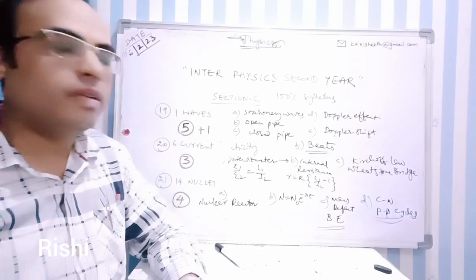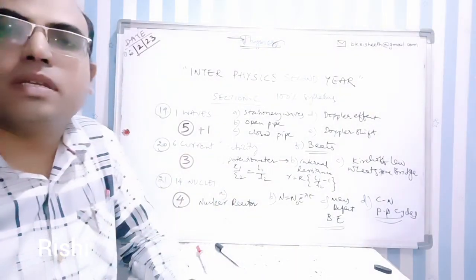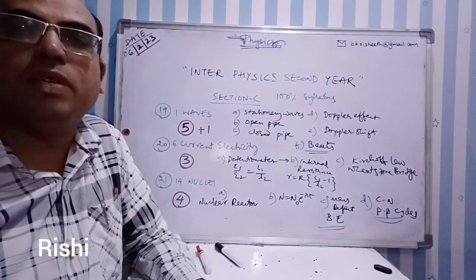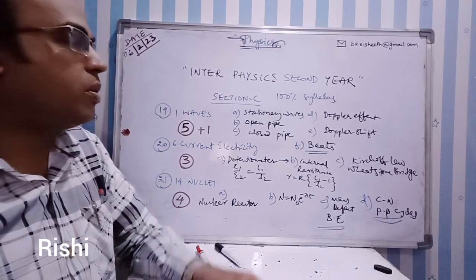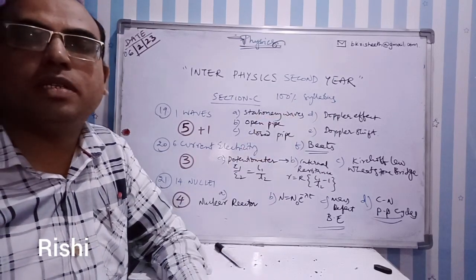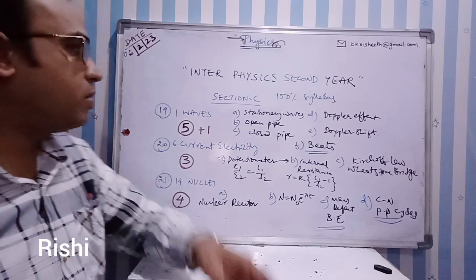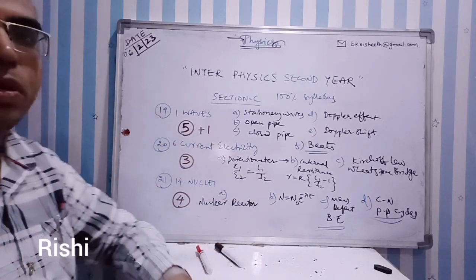Hi students. So today we are going to discuss the probable long answer questions in intermediate physics second year. You should know that this time again you have 100% syllabus. You have a long answer section in Section C. So generally you have the 19th, 20th and 21st questions.